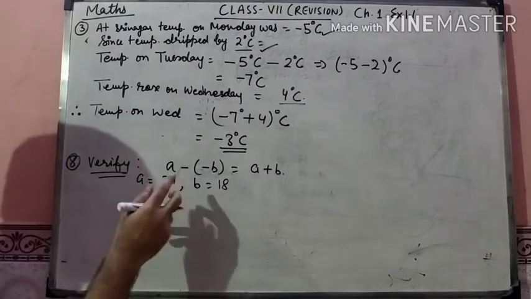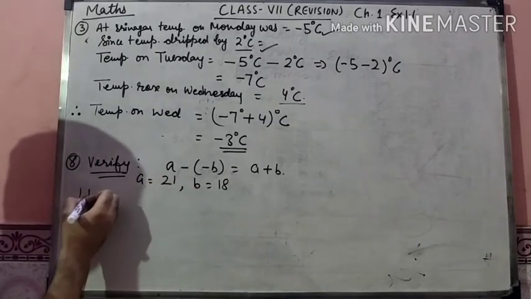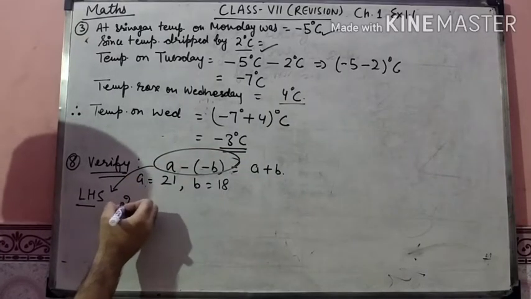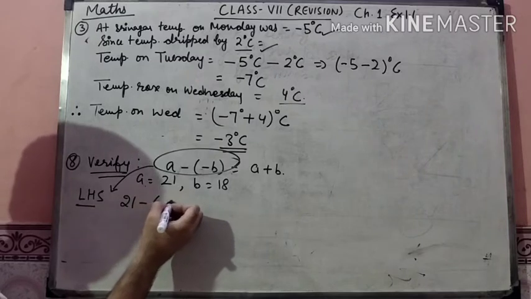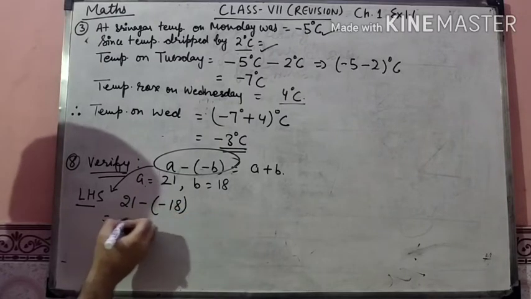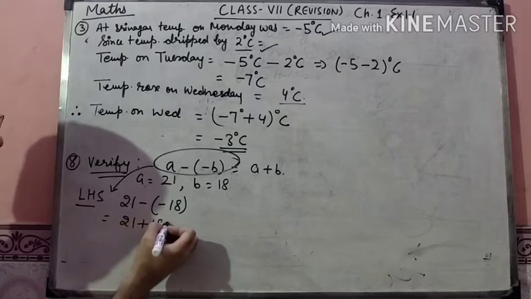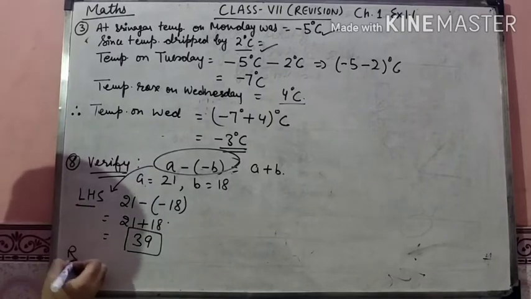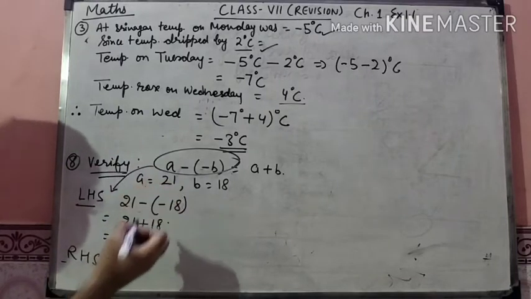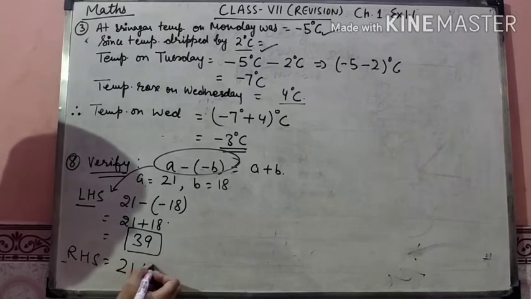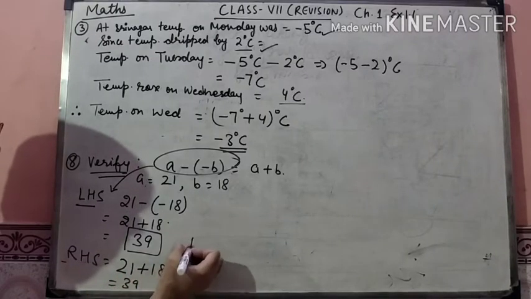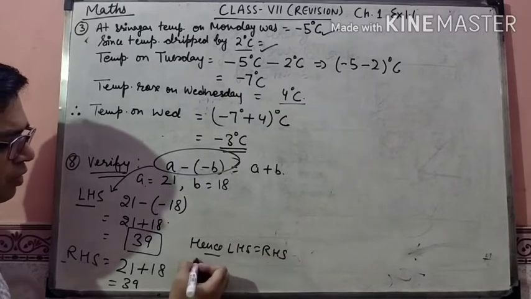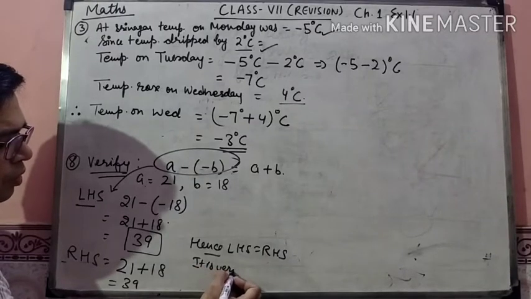How will you verify it? We will take the LHS. So a will be 21 minus 18, 21 plus 18, the result is 39. And what is RHS? RHS is, students, 21 plus 18, 39. Hence, LHS is equal to RHS. It is verified.